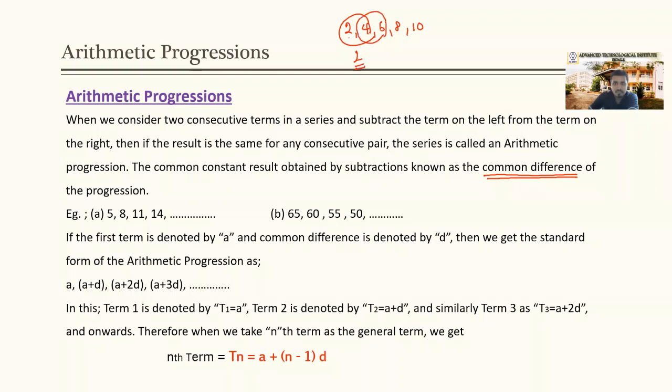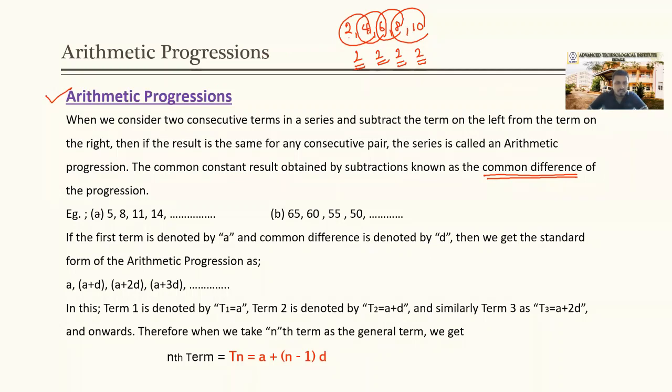And if we take these two terms, 6 minus 4, again there is a difference of 2. Here 8 minus 6, again a difference of 2. 10 minus 8, again a difference of 2. If we can observe a common difference in a progression, then that is an arithmetic progression.